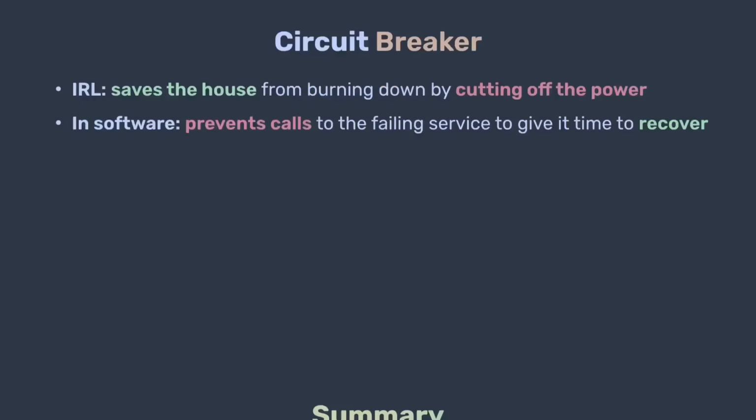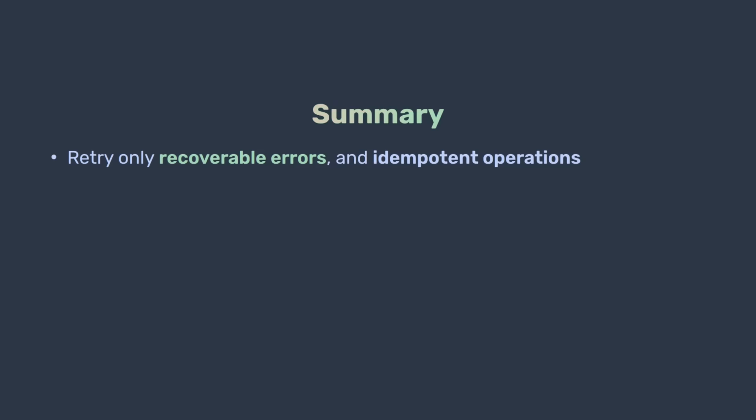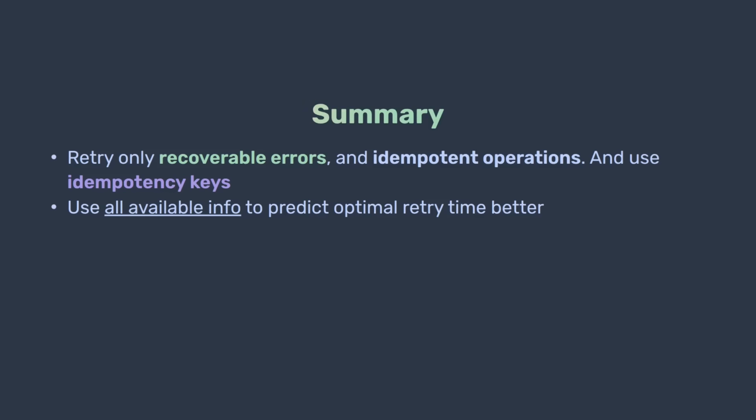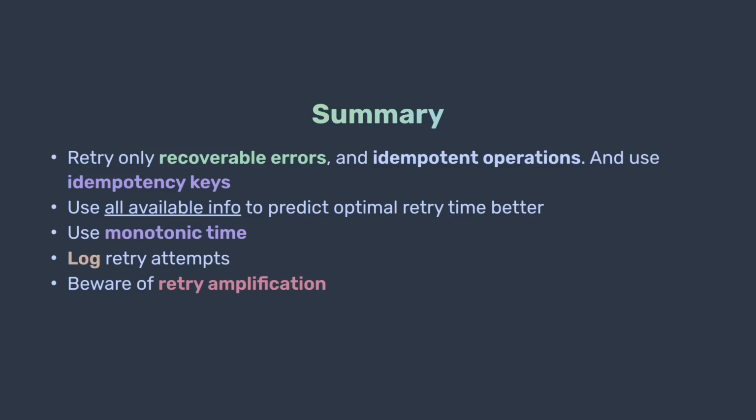Okay, let's do a summary for the second part. Retry smarter. Retry only recoverable errors and idempotent operations. Add idempotency key to non-idempotent operations if needed. Use protocol features, API contracts, and information from the server to optimize retries. Use monotonic clock to measure time intervals. Log your retries so you know how often they happen. Be careful with retry amplification in distributed systems. And implement circuit breakers to protect your system.